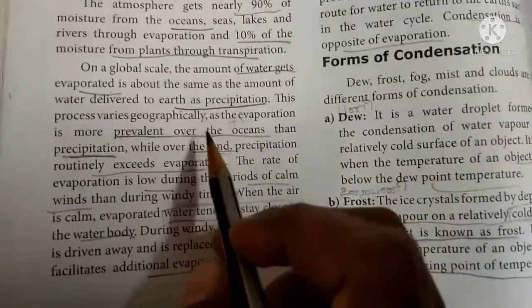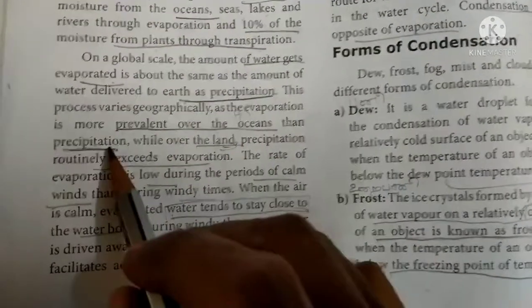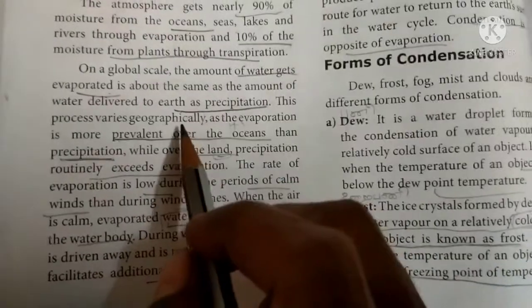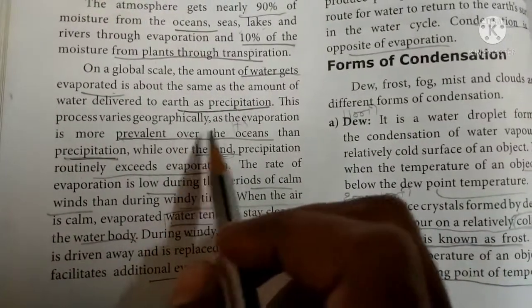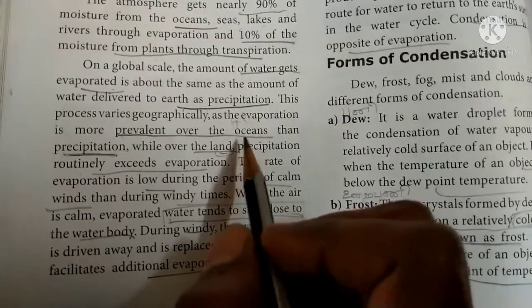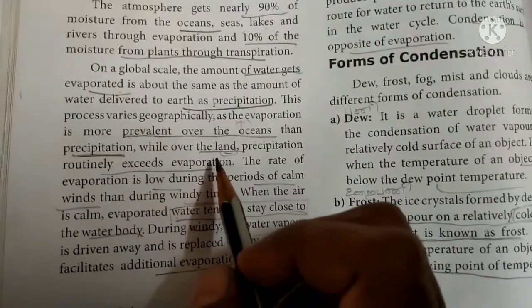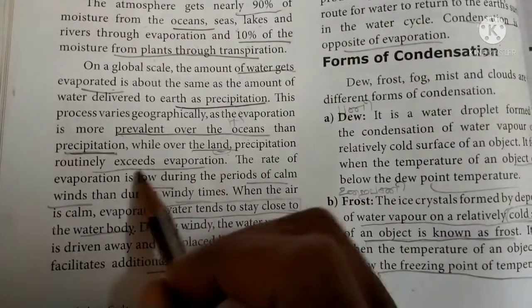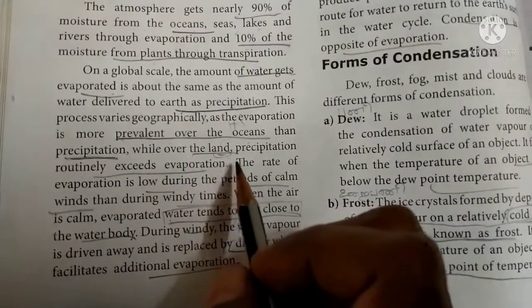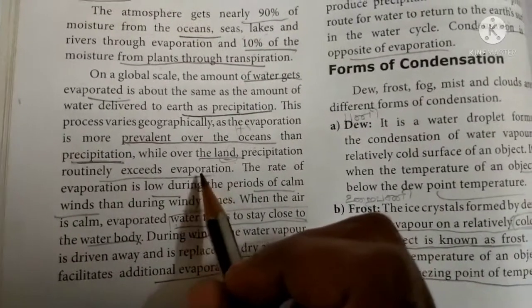And the process varies geographically, as evaporation is more prevalent over the oceans than precipitation. So geographically it varies, and evaporation is more prevalent over seas. While over the land, precipitation routinely exceeds evaporation. So on land, evaporation will be less.